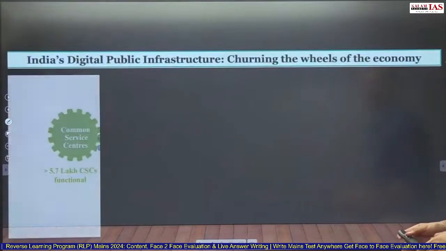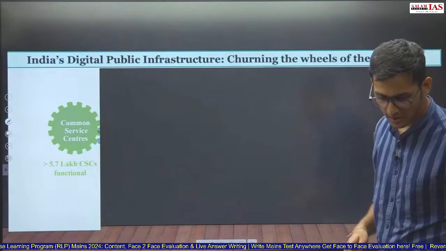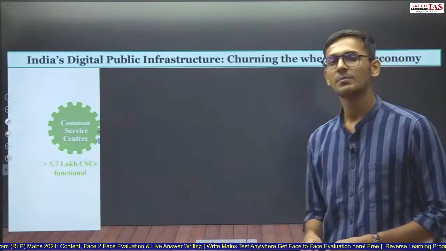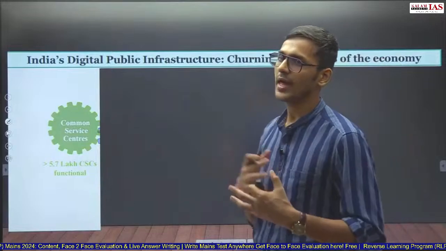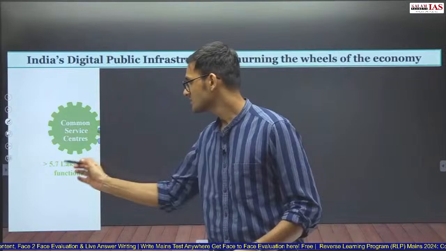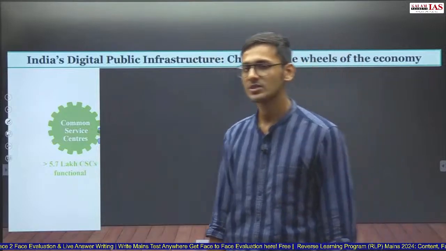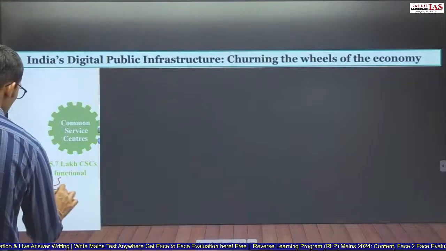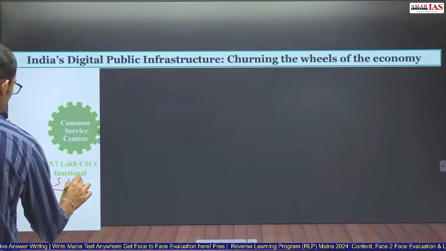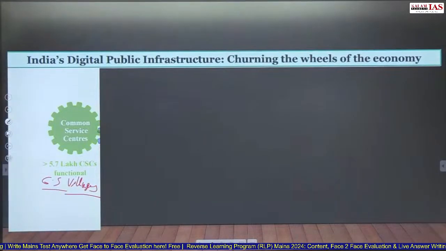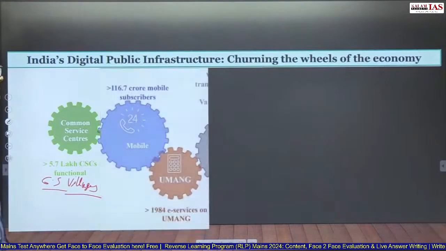India's digital public infrastructure churning the wheel of economy. Again, the government has given certain points here. These are the digital public infrastructure which helps in economic development, economic growth of the nation. So common service centers, there are more than 5.7 lakh common service centers functional in the country. Around 6.5 lakh are the number of villages in the country. So this is still not 100% coverage, but the majority of the villages have been covered under the common service centers.